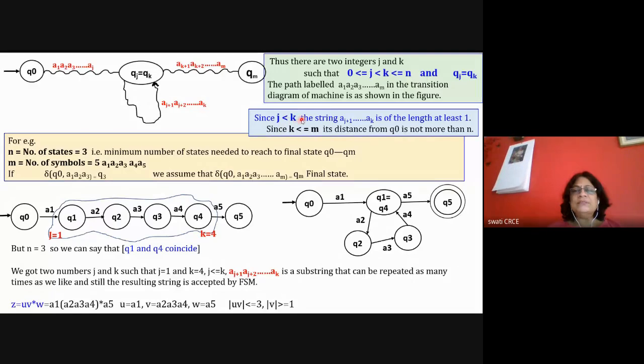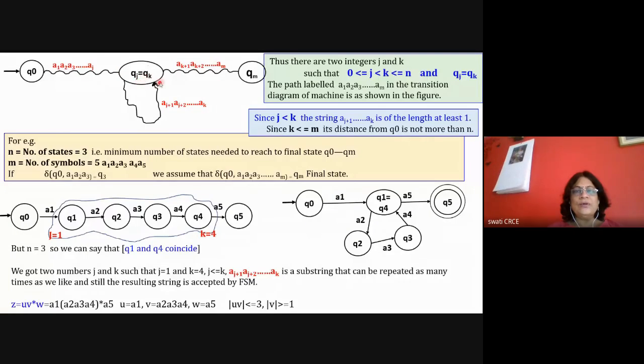And the difference between j and k should be at least 1. And since k is less than or equal to m, its distance from q0 is not more than n. The distance of k from this initial state is not more than n. Actually, the distance of q0 to qm is n, because there are n number of states.